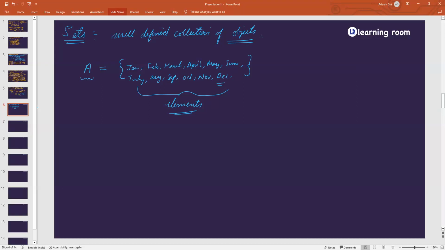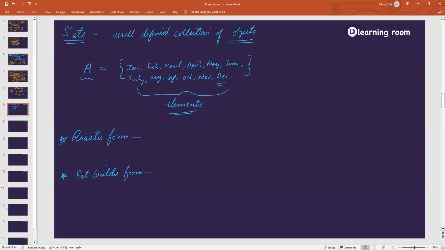So how to describe a set? Basically, sets can be described in two forms: roster form and set builder form. These are the two ways we write any set. What is roster form?